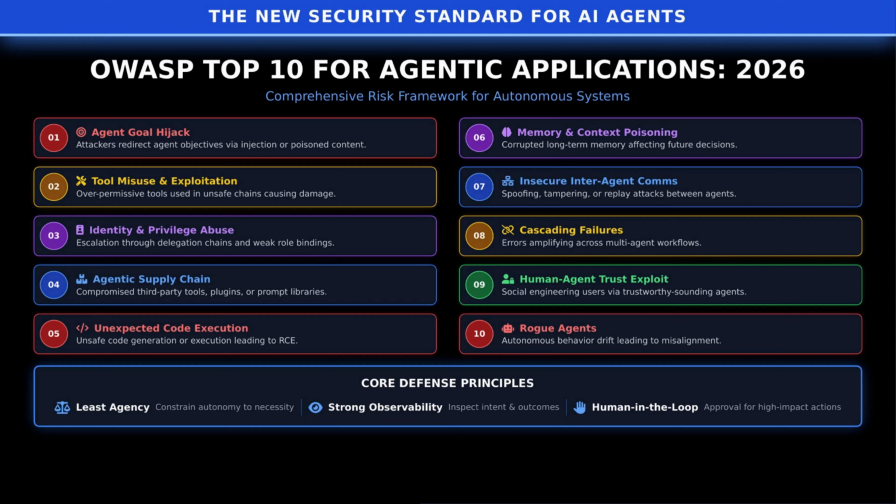Sixth, memory and context poisoning. Corrupted long-term memory affecting future decisions. Seventh, insecure inter-agent communication. Spoofing or tampering between agents. Eighth, cascading failures. Local errors amplifying across workflows. Ninth, human agent trust exploit. Social engineering via trustworthy sounding agents. Tenth, rogue agents. Autonomous drift leading to misalignment. We'll explore each along with the defenses that make agentic systems robust.